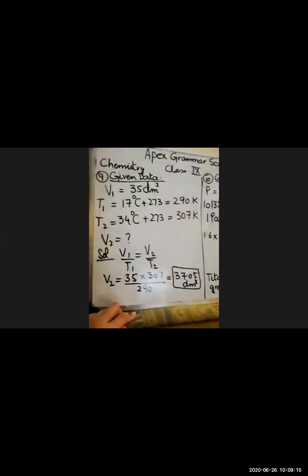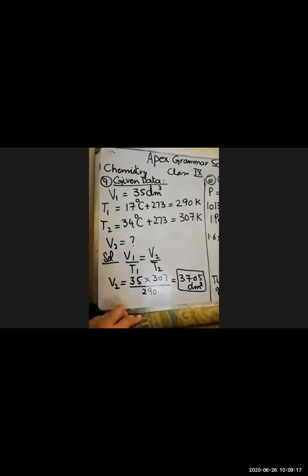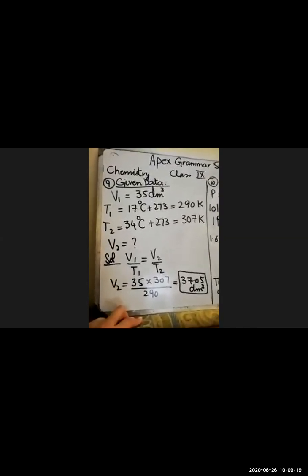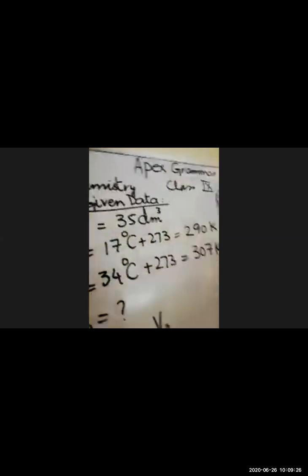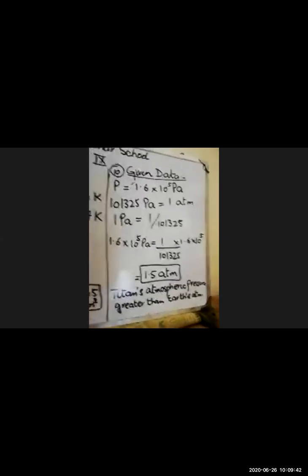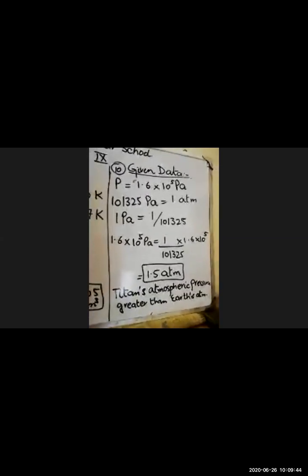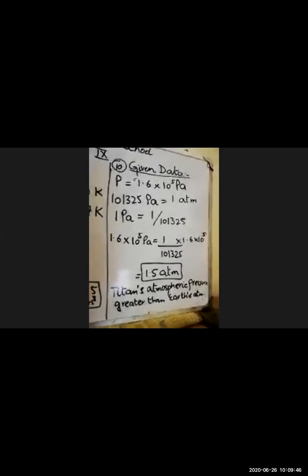Now numerical number 10. The largest moon of Saturn is Titan. It has an atmospheric pressure of 1.6 into 10 raised to the power 5 pascals. Just wait a minute. We have written it over here. You can see P is equal to 1.6 into 10 raised to the power 5 pascal, and first we have to convert this into atmosphere.